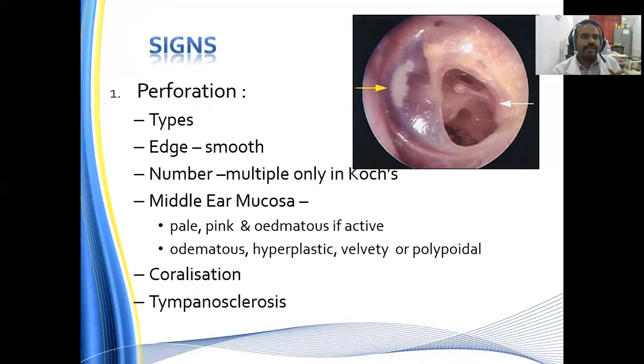Then the number of perforations; multiple perforations are seen in tuberculosis. Then through the perforation, one can see the status of the middle ear mucosa, whether it is pale, pink, or edematous in case of active disease, or edematous, hyperplastic, velvety or polypoidal in other presentations. Then coralization, where the tympanic membrane becomes thickened due to deposition of hyaline crystals. Also development of tympanosclerosis. It is a patchy opaque deposition of the hyaline substance on the surface of the tympanic membrane, which is a sign of a healed tympanic membrane.